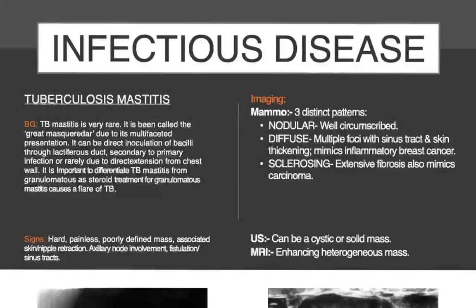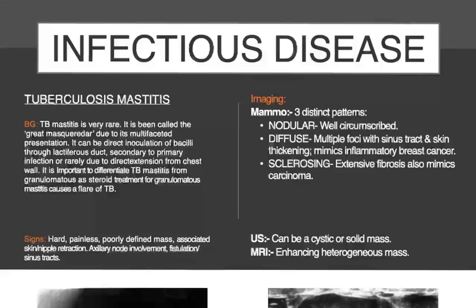Infectious disease, tuberculosis mastitis. TB mastitis is very rare. It is being called the Great Masquerade due to multifocal presentation. It can be direct inoculation of bacilli through lactiferous duct secondary to primary infection, or rarely due to direct extension from chest wall. It is important to differentiate TB mastitis from granulomatous mastitis, as steroid treatment for granulomatous mastitis causes a flare of TB. Signs are hard, painless, poorly defined mass, associated skin and nipple retraction, axillary node involvement, fistulation, sinus tract.